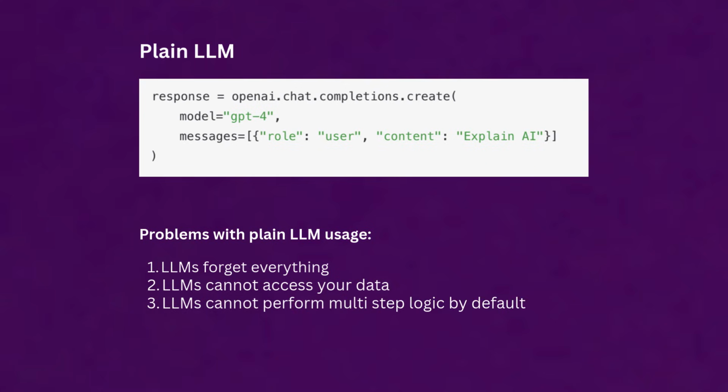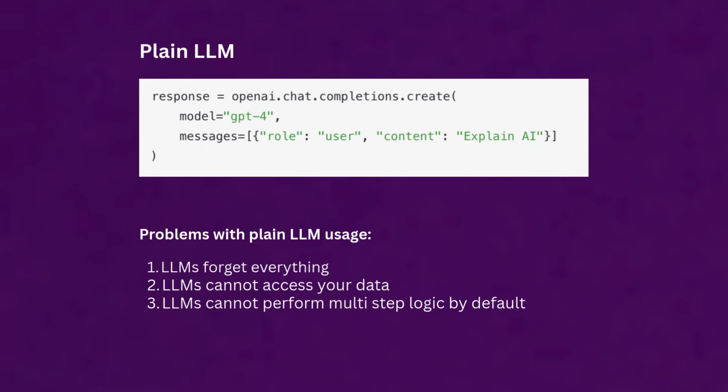And another problem, LLMs cannot perform multi-step logic by default. In a real application, we need steps like we want to search something, then filter data, and then on the basis of some reasoning, it provides an answer. LLMs by default do not follow these steps.